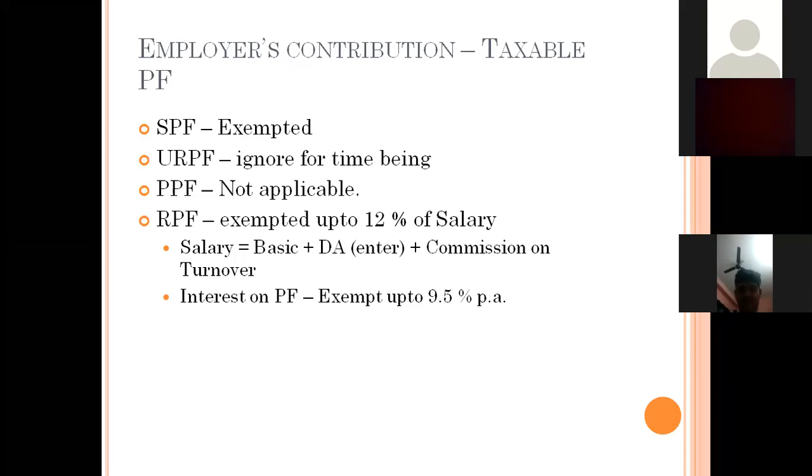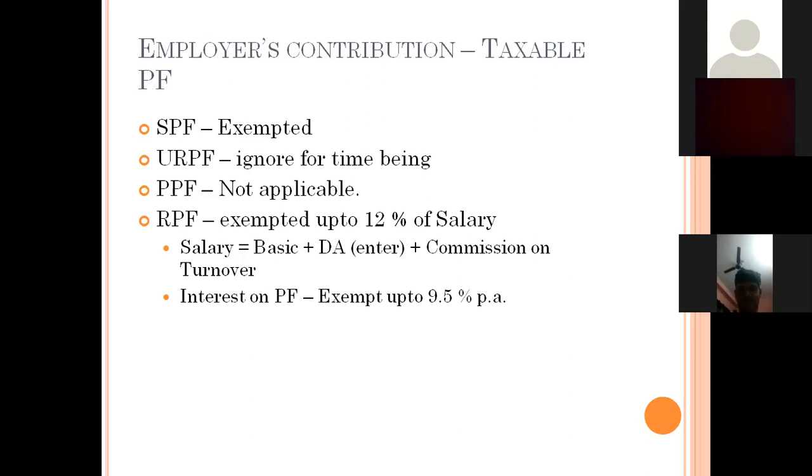So here salary means basic salary, dearness allowances that enter into the service benefits, then commission on sales or commission on turnover. Turnover and sales have a similar meaning. This is the contribution by the employer, so remember that only the employer contribution we have to consider. Employee contribution we can take under 80C, that is exempted.